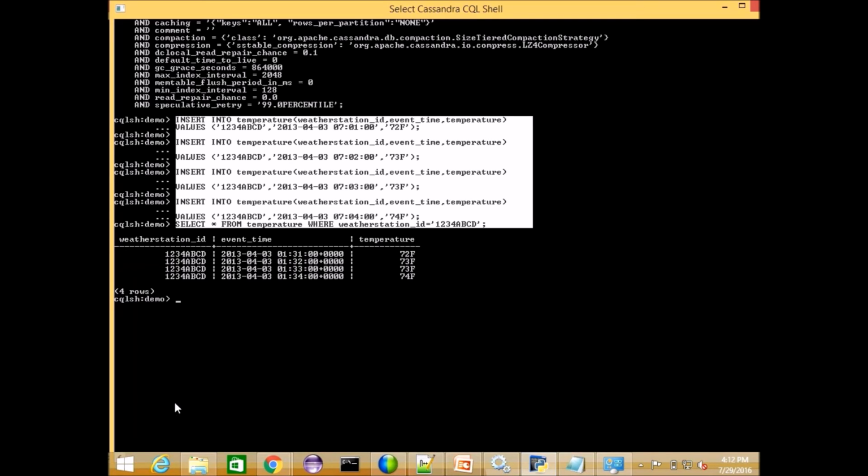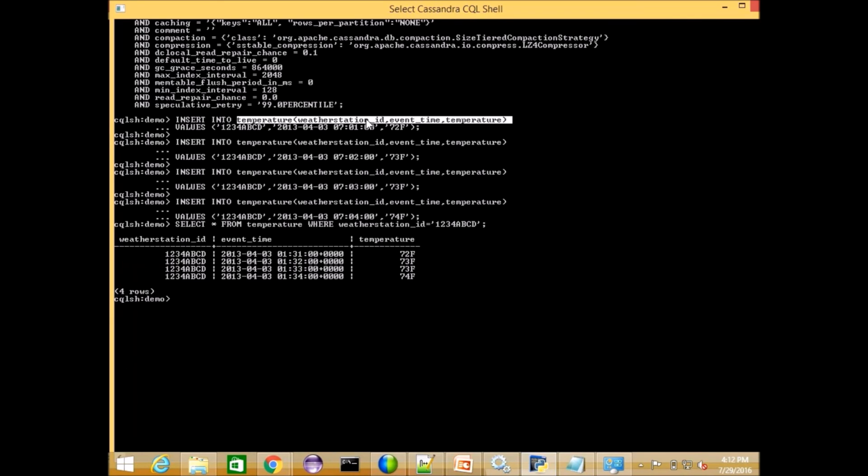Here, inserting into temperature, he is mentioning the column names: weather station ID, event time, temperature. In Oracle, if I am going to insert, I can insert into temperature values and pass the values. At that moment, you need to pass all the columns. Here he is specifying them. It's a manual way. Normally, we have an application to insert the data. Here, prepared statement columns.